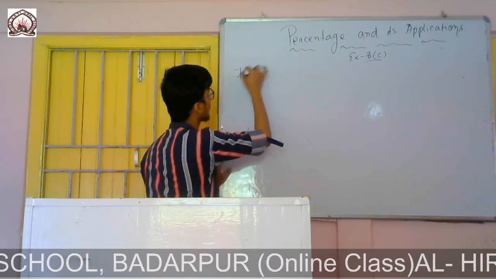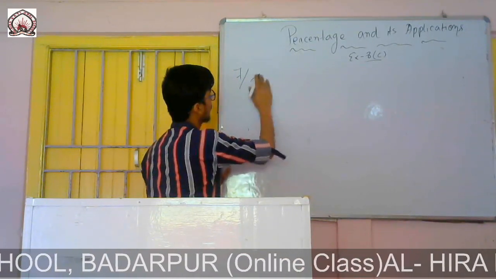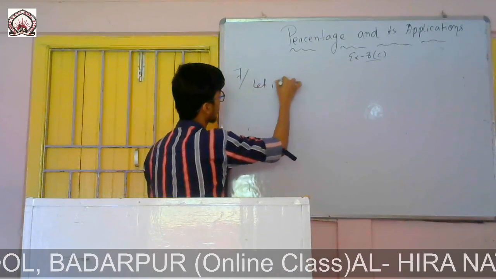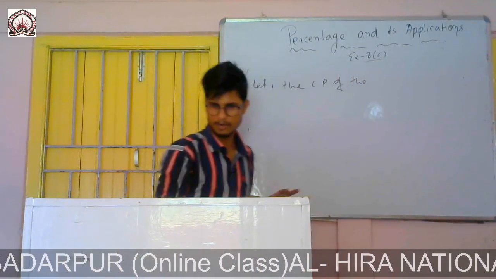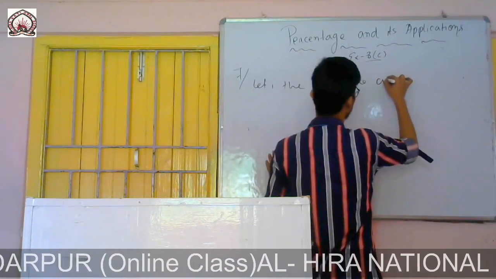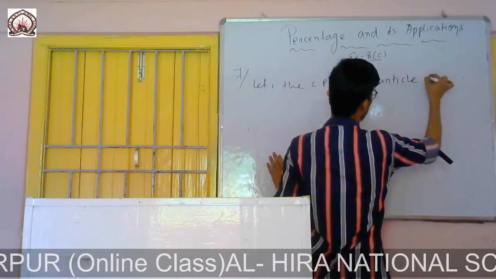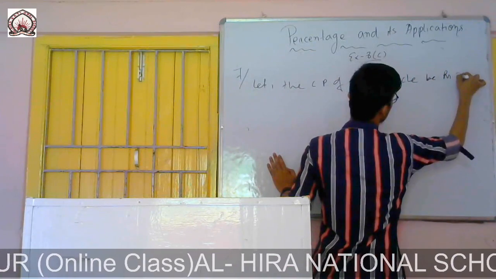Question number 7. Let the cost price of the article be rupees x.